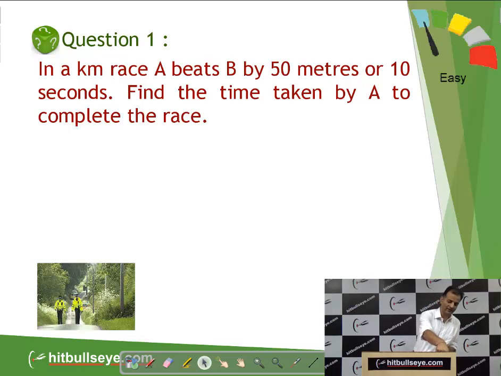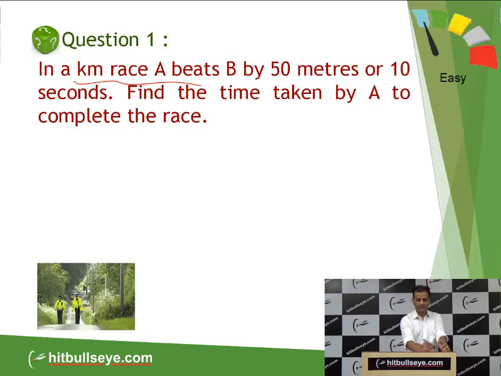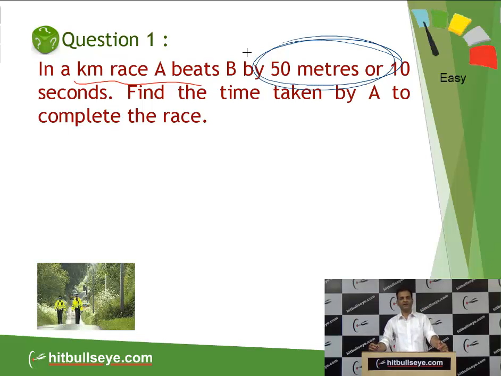In a kilometer race, A beats B by 50 meter or 10 seconds. Find the time taken by A to complete the race. Again, students, it is the first point. In a kilometer race, A beats B by 50 meter or 10 second. What does it mean, students? This is a very typical line, 50 meter or 10 second. Is it A's speed or B's speed? A is telling B, either he can have a start of 50 meter or he can run for 10 seconds.